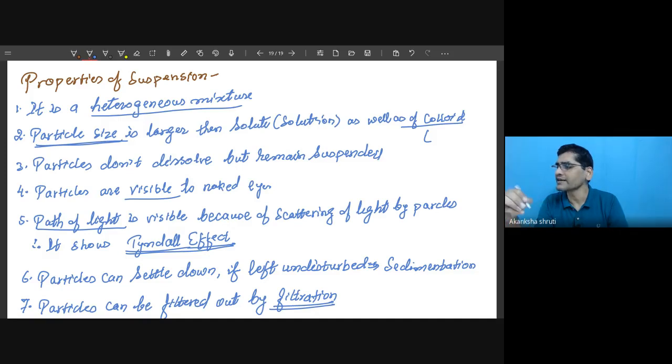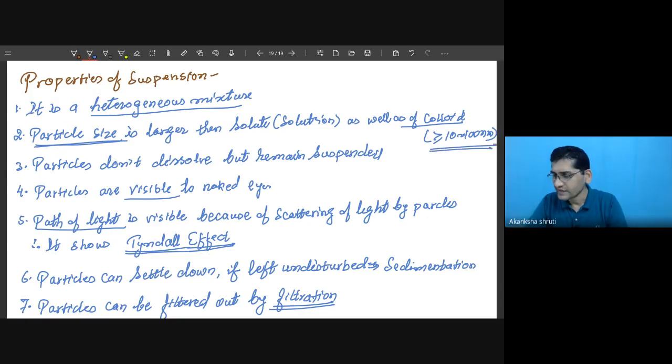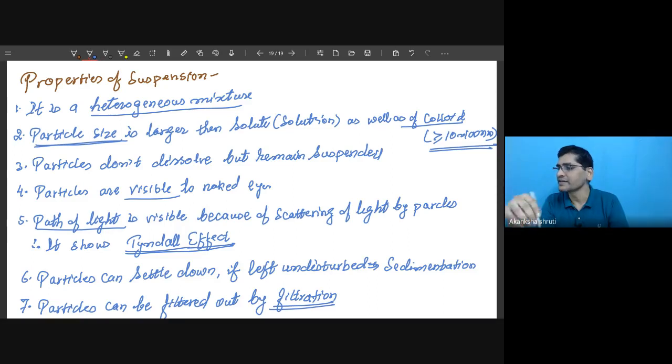That was nearly nanometer, and for this it is approximately greater than 100 nanometer, bigger than 10 to the power minus 7 or minus 8 meter. Okay, student, it was that one.